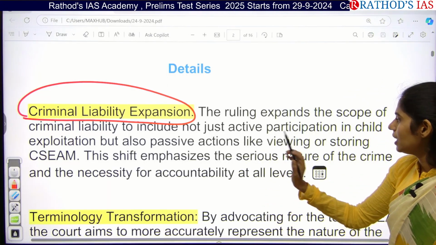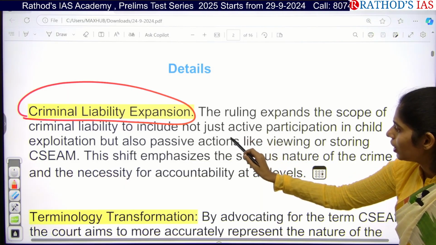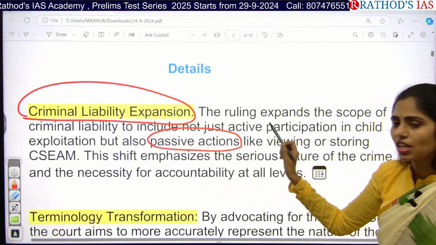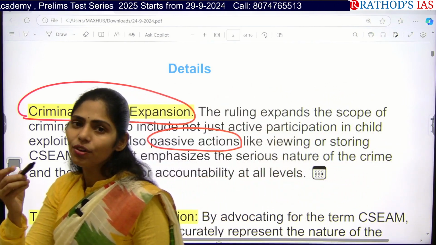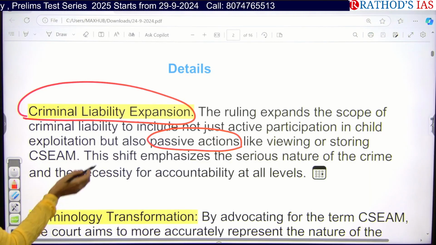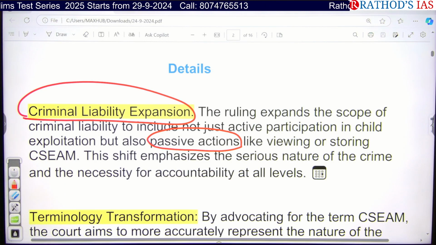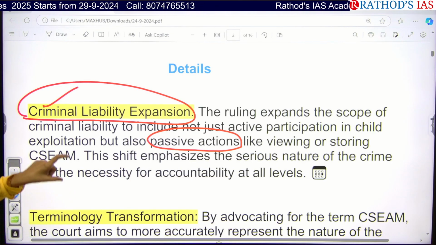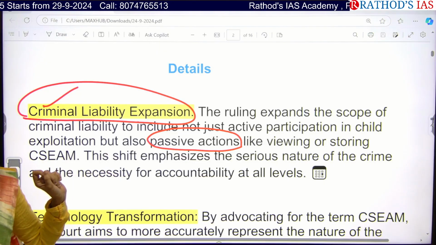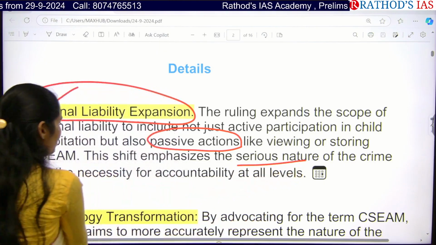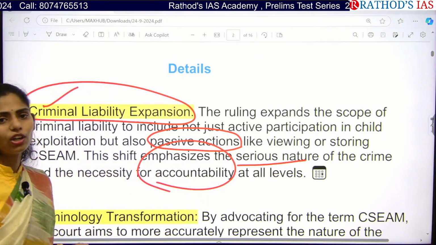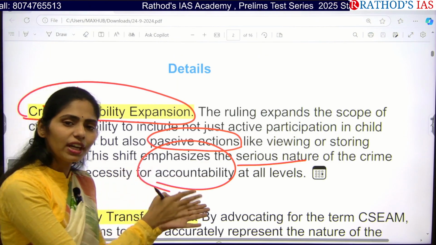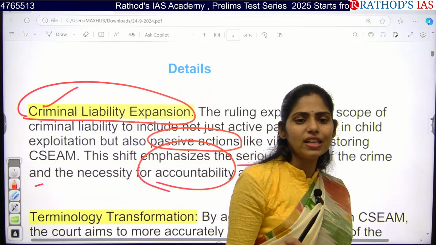So actually, this article is saying that even when you are doing passive actions, even if you are not involved in the act, even viewing, sharing, or storing that information in your devices is now a criminal liability. So what we can understand is that the Supreme Court has made this a serious offense, and it is also ensuring accountability at all levels: whoever is involved in this process is now accountable.